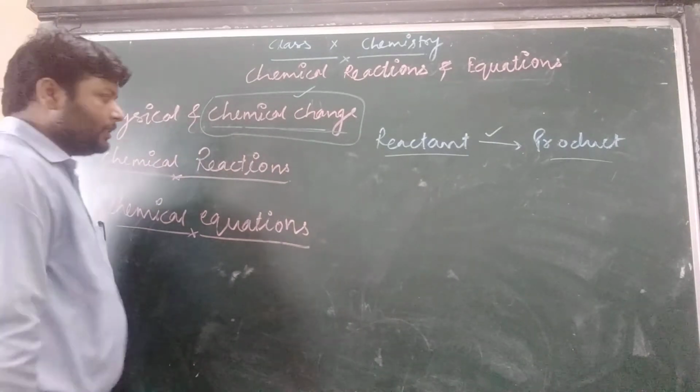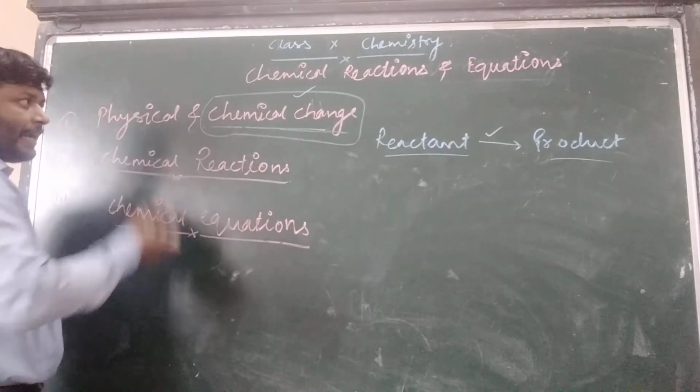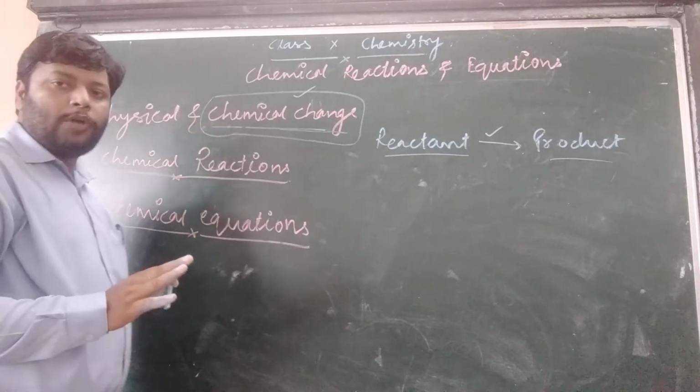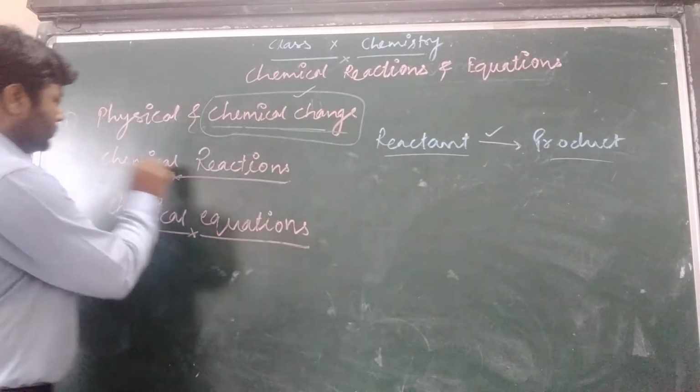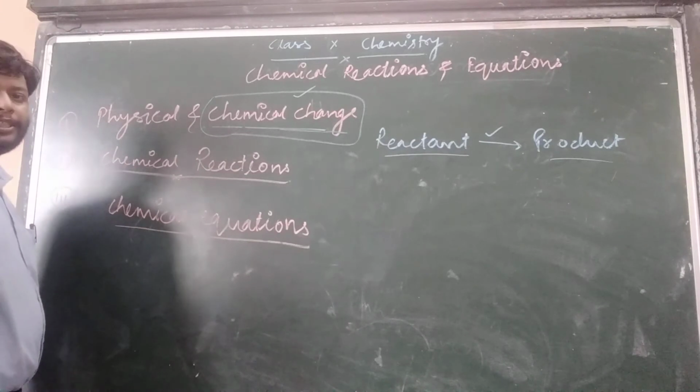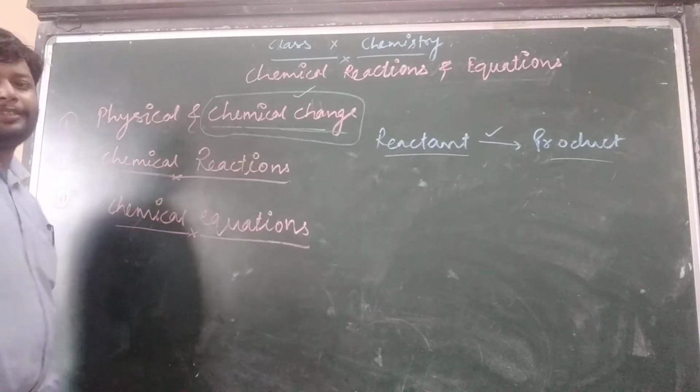Now the question is how these chemical changes really occur. So let us jump into the next topic, chemical reactions.